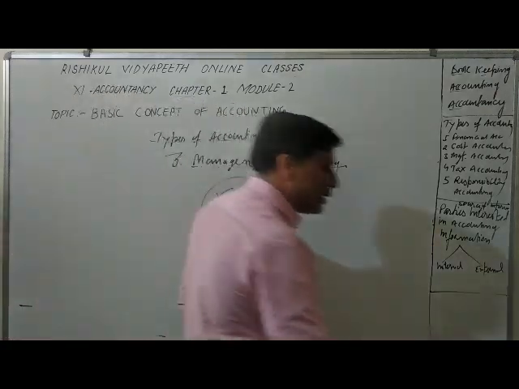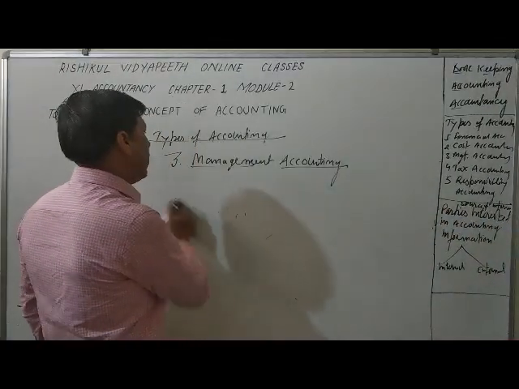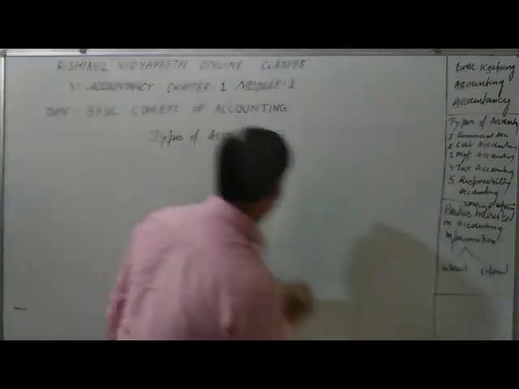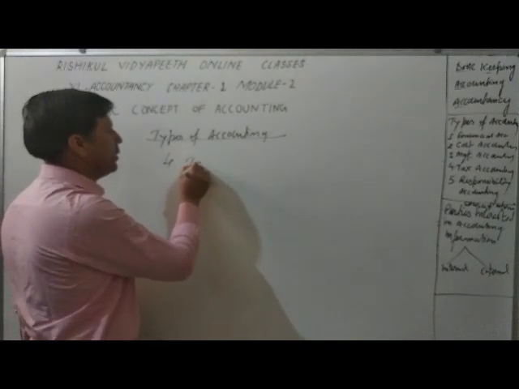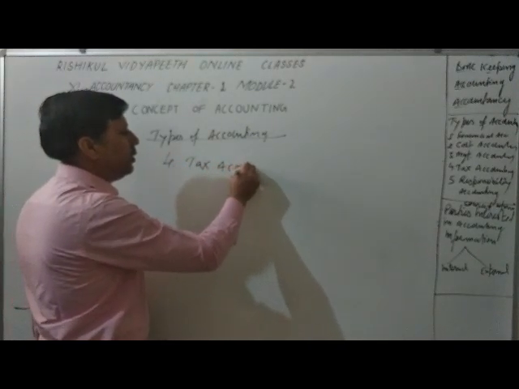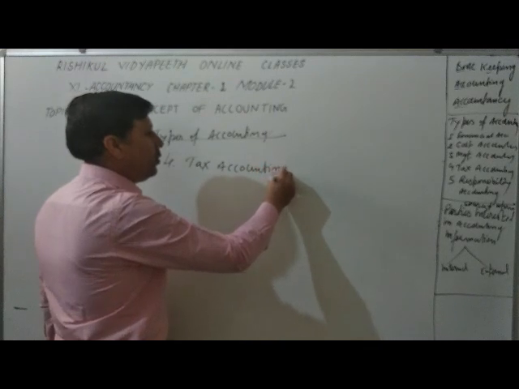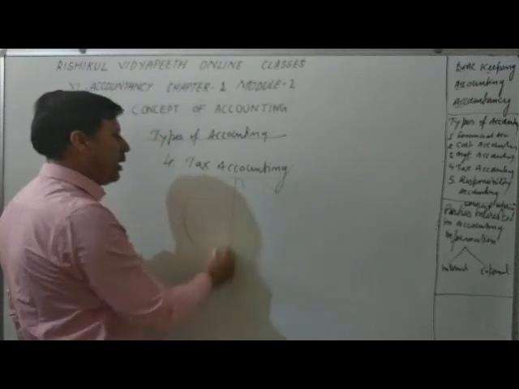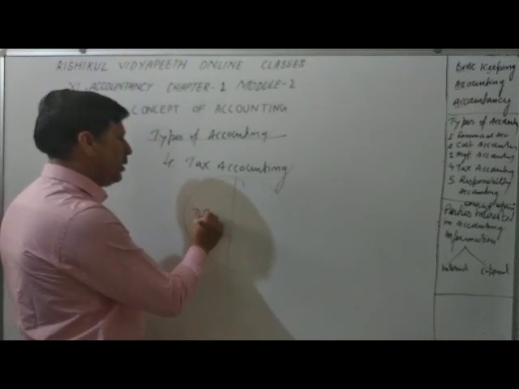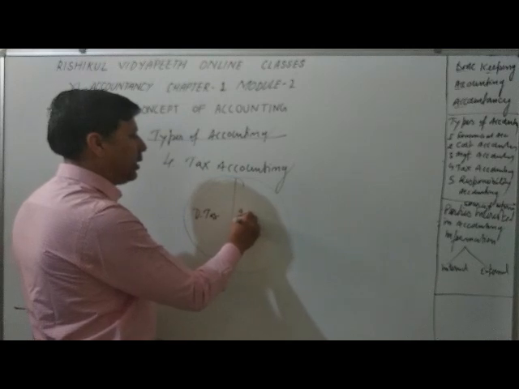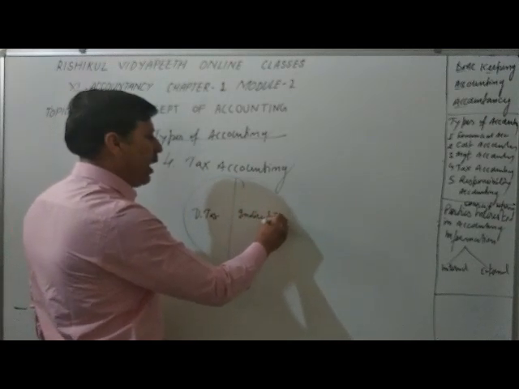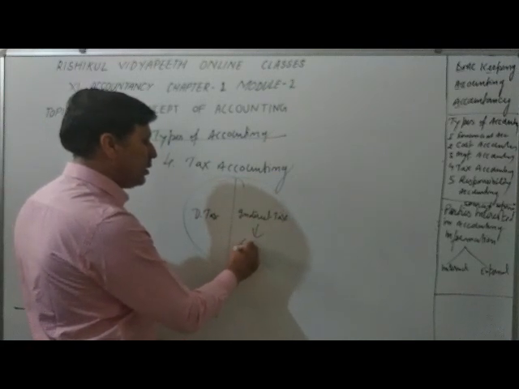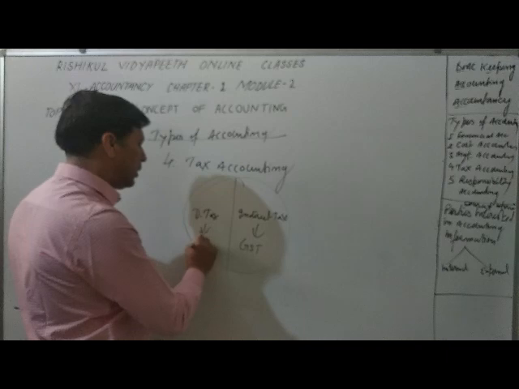Next, fourth, that is tax accounting. What do you mean by tax accounting? You know, in our business there are two types of tax, direct tax or indirect tax. Indirect tax is known, in the modern scenario, as GST. And direct tax is income tax.